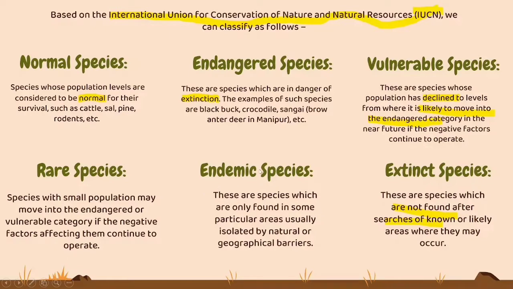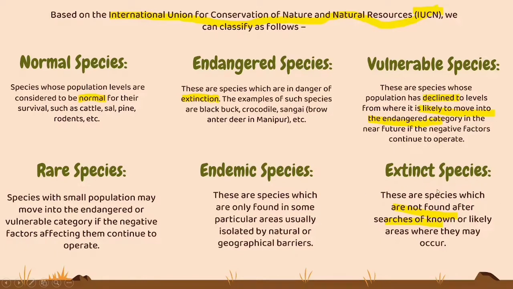And then we have endemic species. Geographical difficulties and the location may cause such kinds of species to become endemic, which means that they are found only in particular areas. For example, everywhere you cannot see a polar bear because it only suits a particular type of habitat that it is living in. So due to these external factors, endemic species are termed in this way.